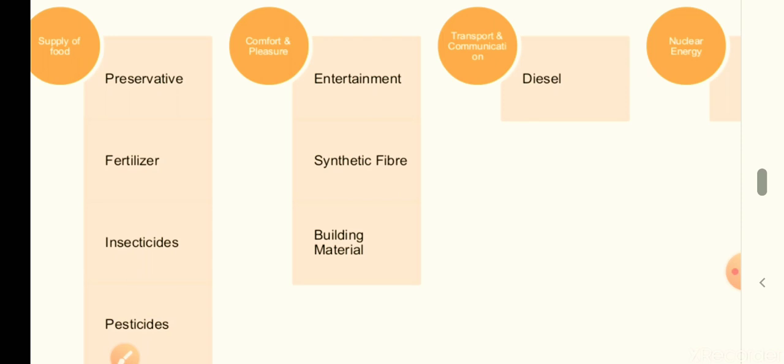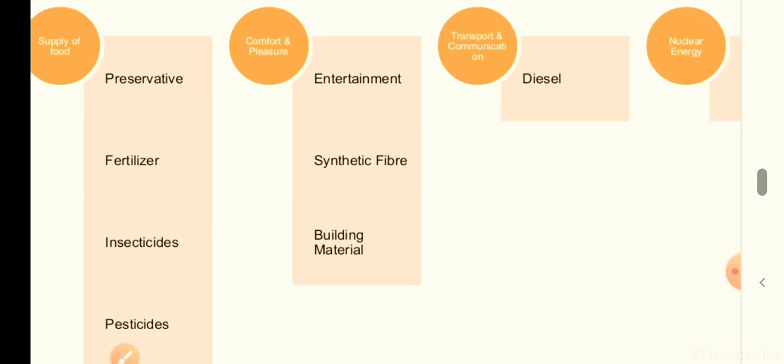Next, that is building material. Chemistry helps in construction of safer homes, dams, bridges, and we can do this by baking of brick. Baking of brick is a chemical process. We use steel in the construction, and steel is an alloy which is formed by the combination of elements. Cement is also a chemical only.